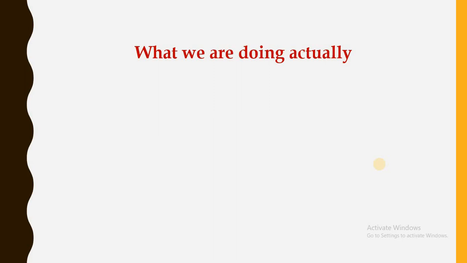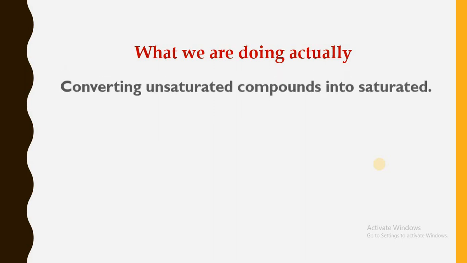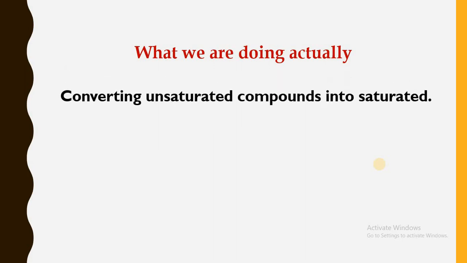So we are converting unsaturated compounds into saturated ones. Unsaturated compounds which contain a carbon-carbon double or triple bond are to be converted into carbon-carbon single bonds.